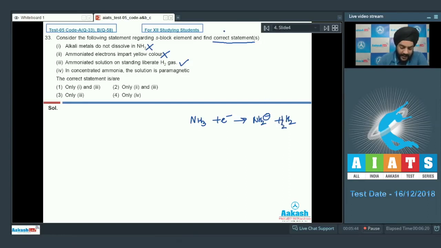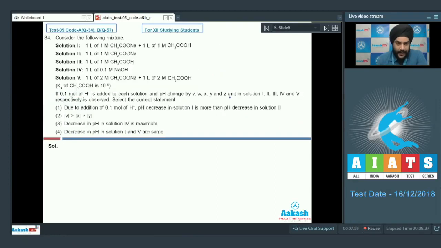And if you look at the fourth statement now, in concentrated ammonia, the solution is paramagnetic. Students, this statement is also incorrect. As the concentration of ammonia is increased, the electrons start to pair up and the solution becomes diamagnetic. So students, the examiner is interested in knowing about the correct statements. We can see that the correct statement among these is only the third statement, and we have to select option 3 as the correct answer to our question. Let us look at the next question now.